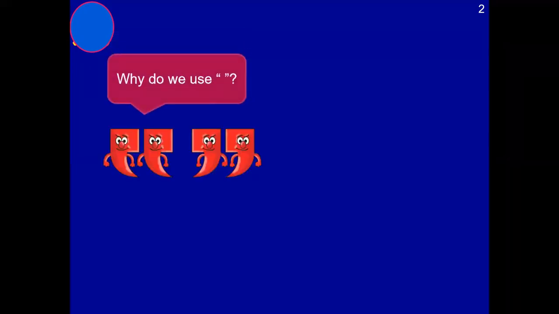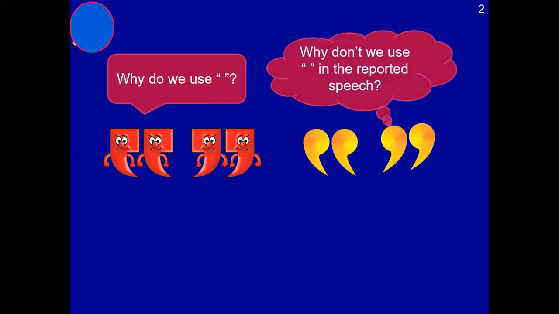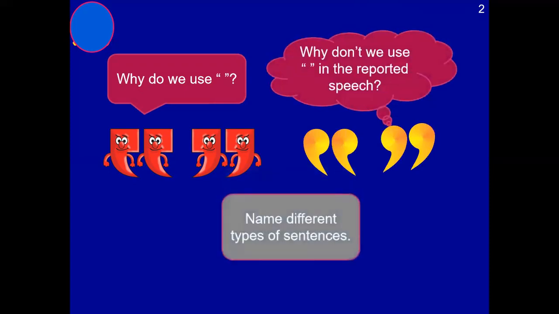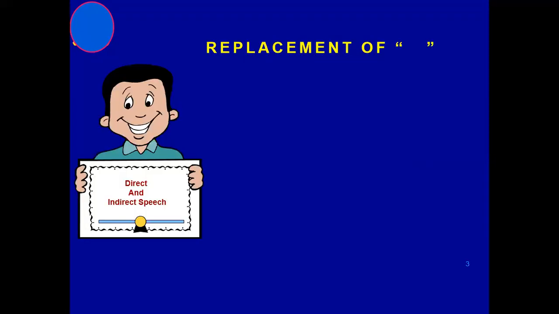Third episode of Narration. In the last video, we had already disclosed what we are supposed to do in this video. This video is all about quotation marks. Why do we use quotation marks in narration, especially in reported speech? Name the different types of sentences. Do you really know the different types of sentences according to meaning, according to function?